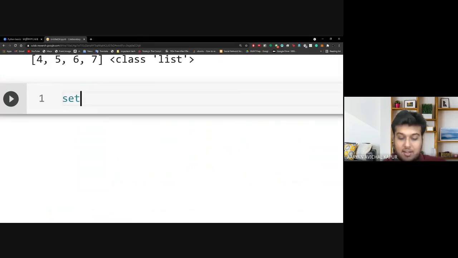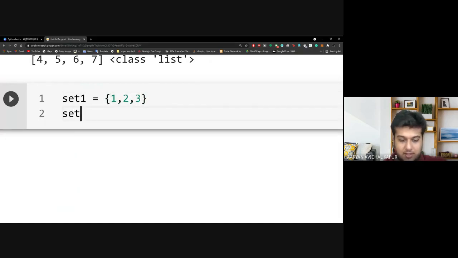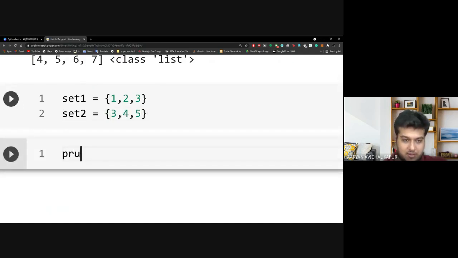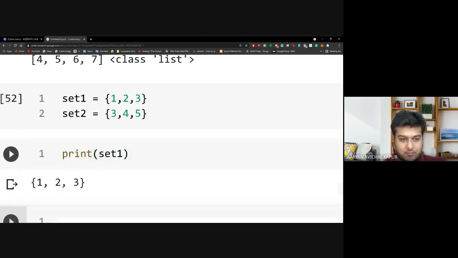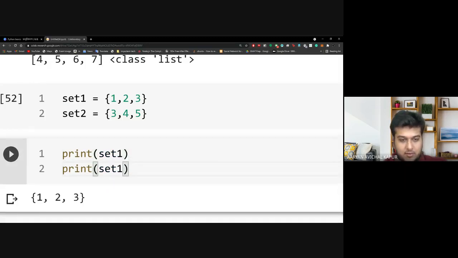So let's say set1 is equal to 1, 2, 3, and set2 is equal to 3, 4, 5. Now when I print them, just look at what happens. Print set1, and also let's print set2.